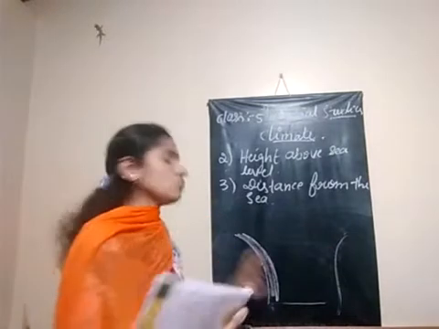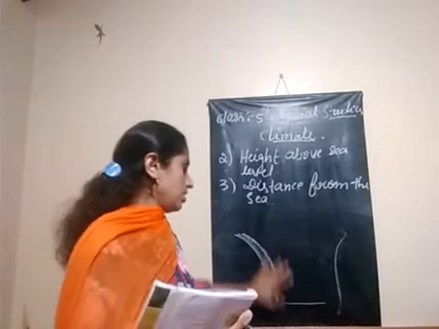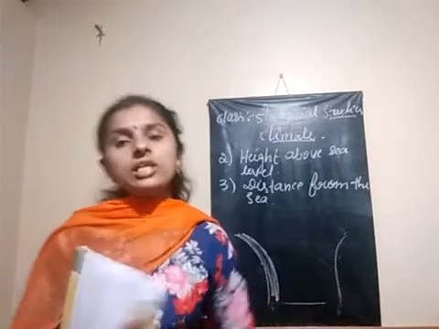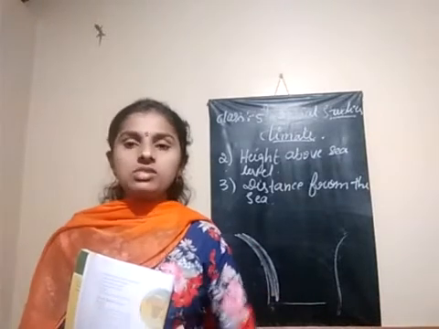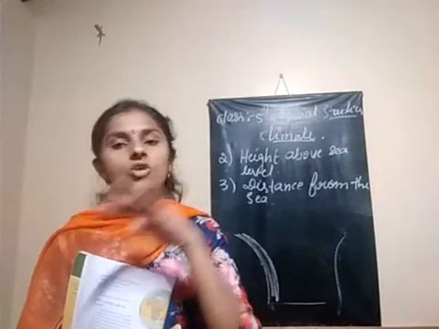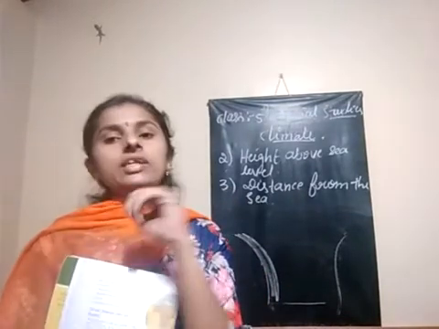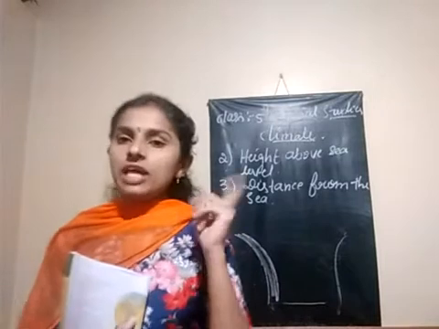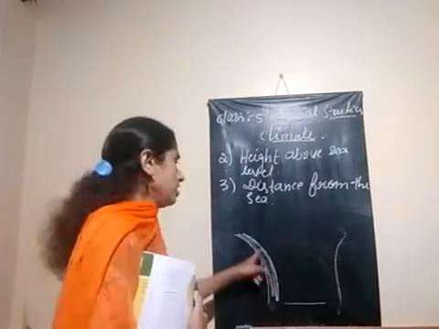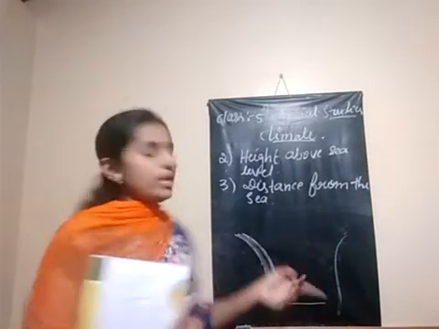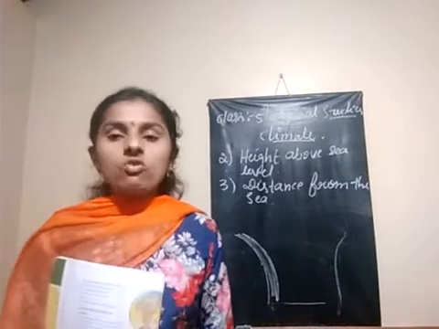Because of this water, the regions near the sea have a moderate, average climatic condition. They do not face too much heat or too much cold. In winter, those regions are a little warm. In summer, those regions are cooler. Why?